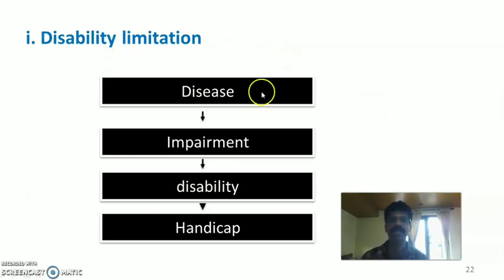Usually a disease, if it is not treated well, if it is not prevented by the levels of prevention, may lead to impairment, and impairment may lead to disability, and disability may ultimately lead to handicap. So here the intervention is disability limitation of the particular disease, to prevent handicap. We apply it under tertiary prevention to reduce the occurrence of handicap in the future.